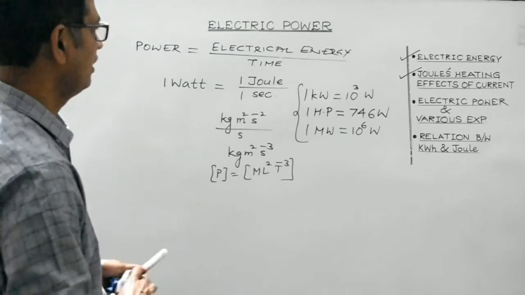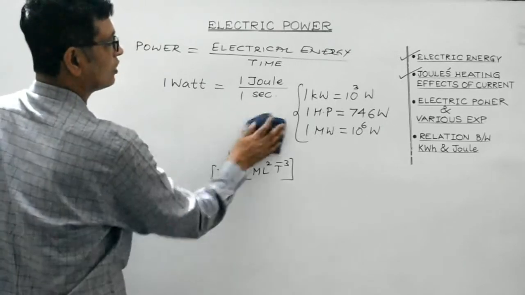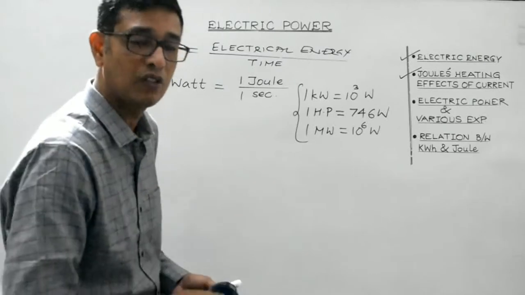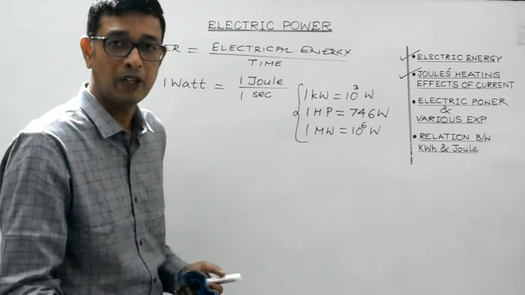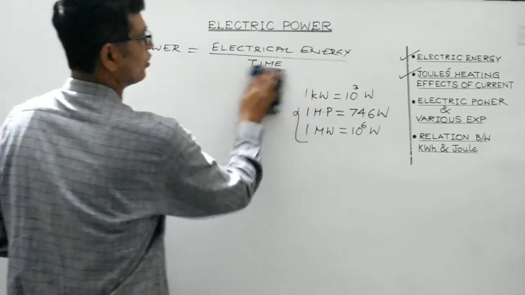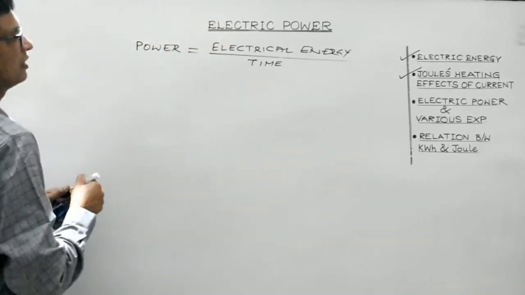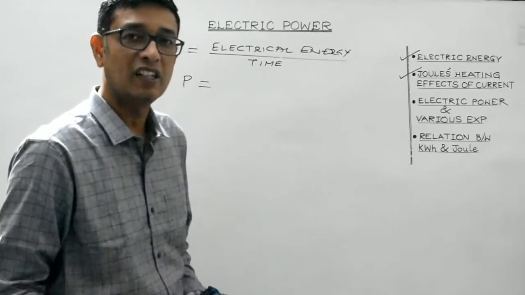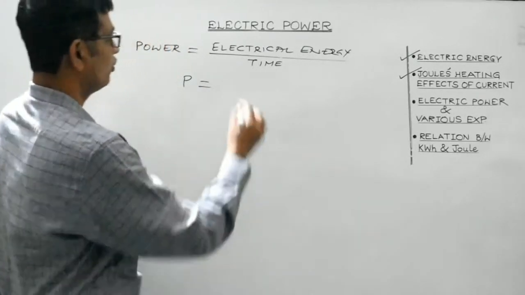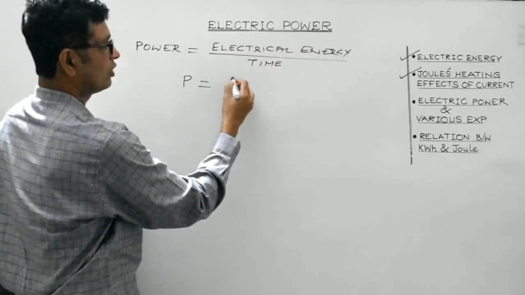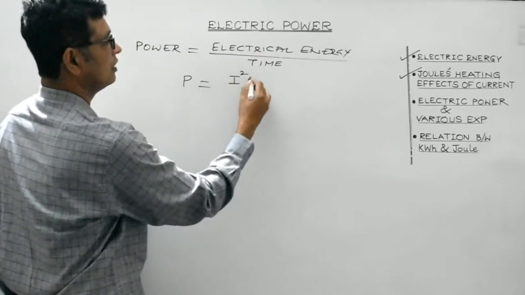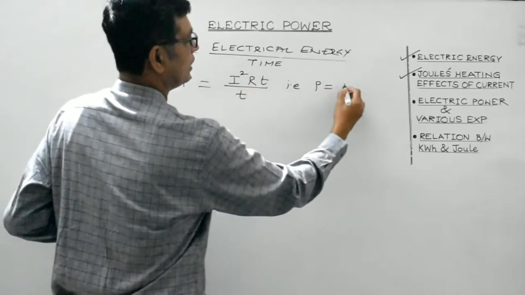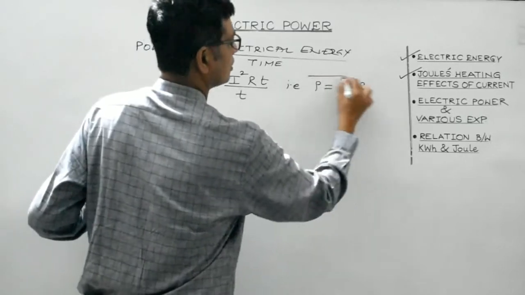Right, friends? Now let's try to find the various expressions for electric power. We are already aware of the various expressions for the amount of heat produced, so we can make use of those expressions. Now look, first is electrical energy. As we are aware, it appears across the conductor in the form of heat. So one of the expressions for the heat is I squared RT, isn't it? Divided by time. That is, power would be equal to I squared R. This is the first expression.